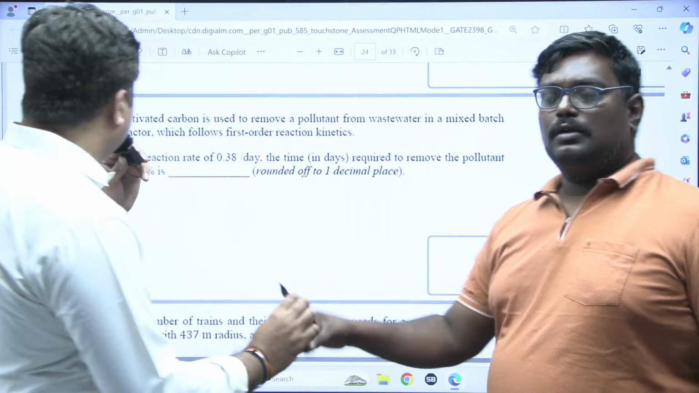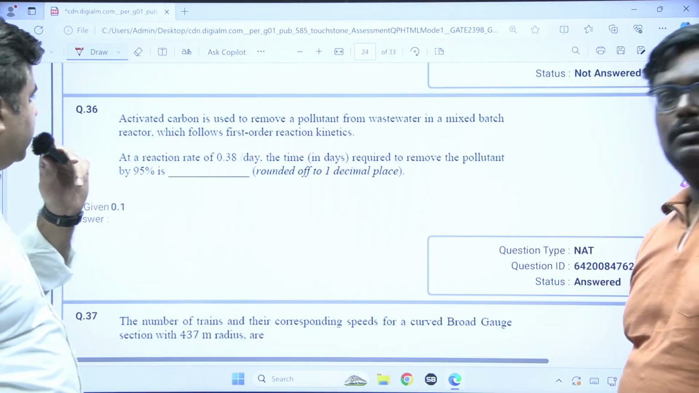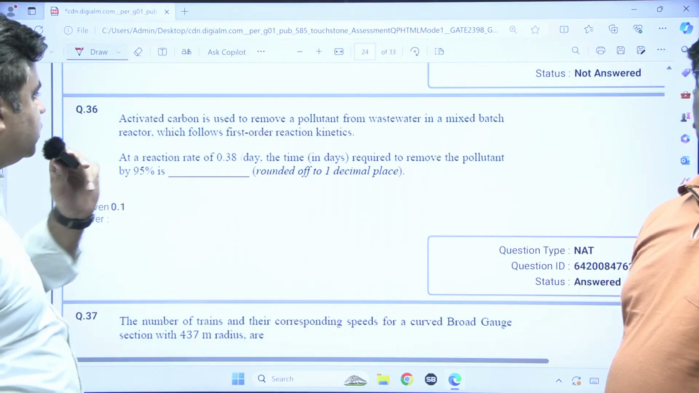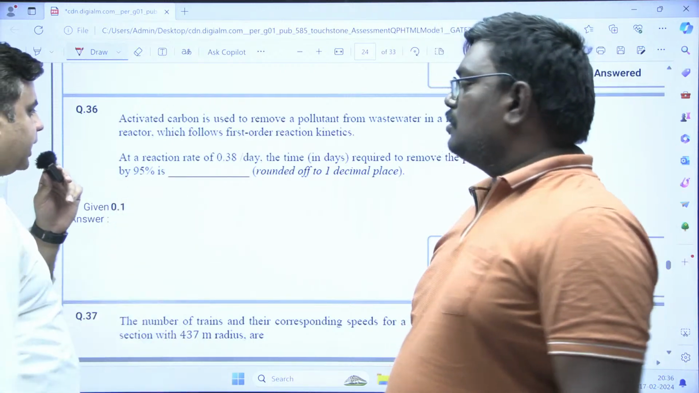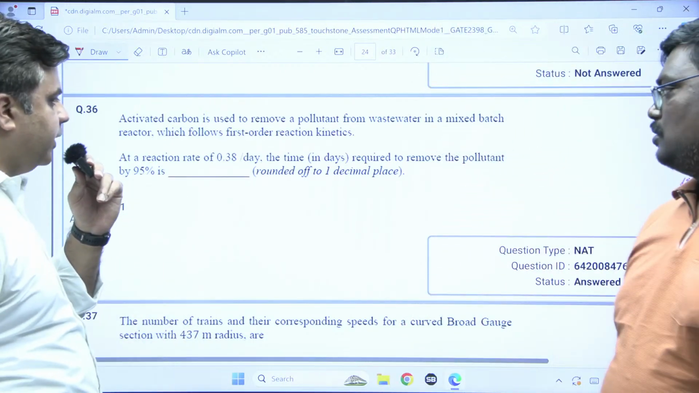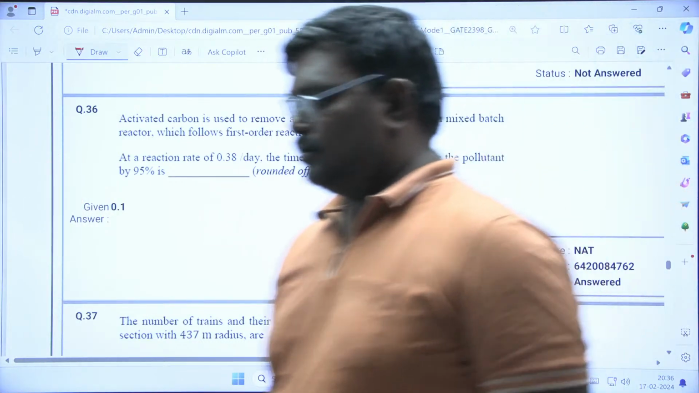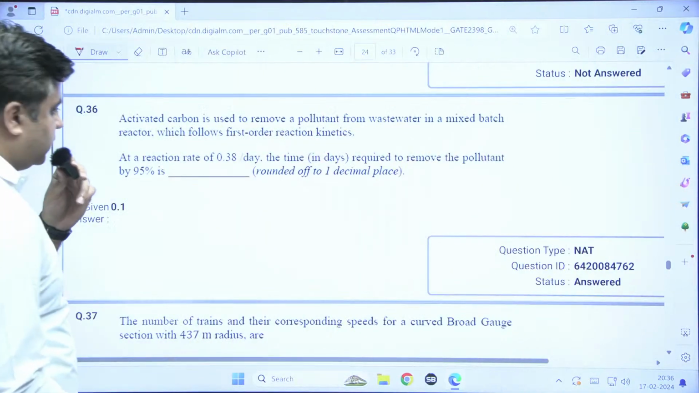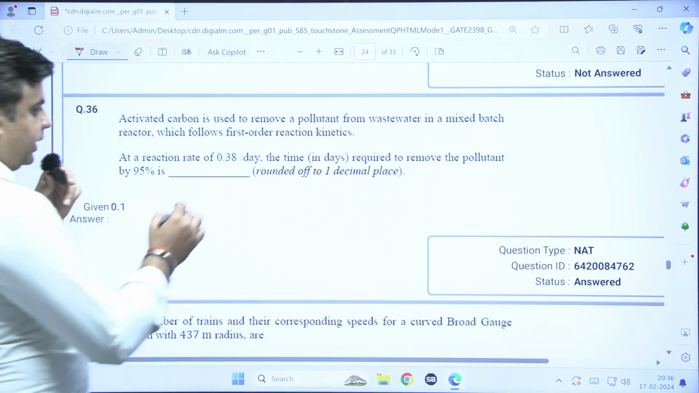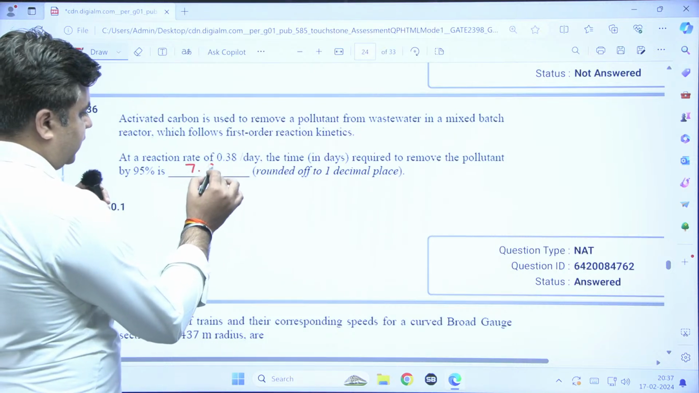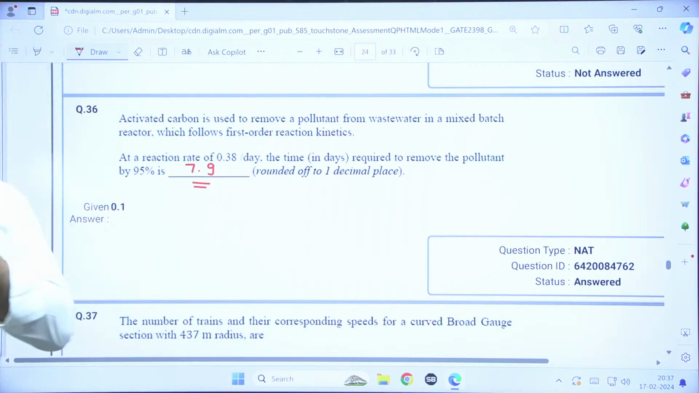The question says that activated carbon is used to remove a pollutant from wastewater in a mixed batch reactor, which follows first order kinetics at a reaction rate of 0.38 per day. The time in days required to remove the pollutant by 95% is. So for this question, my dear students, the answer will be 7.9. The answer will be 7.9. This will be my final answer for this question. Okay, chalo, moving on with this.